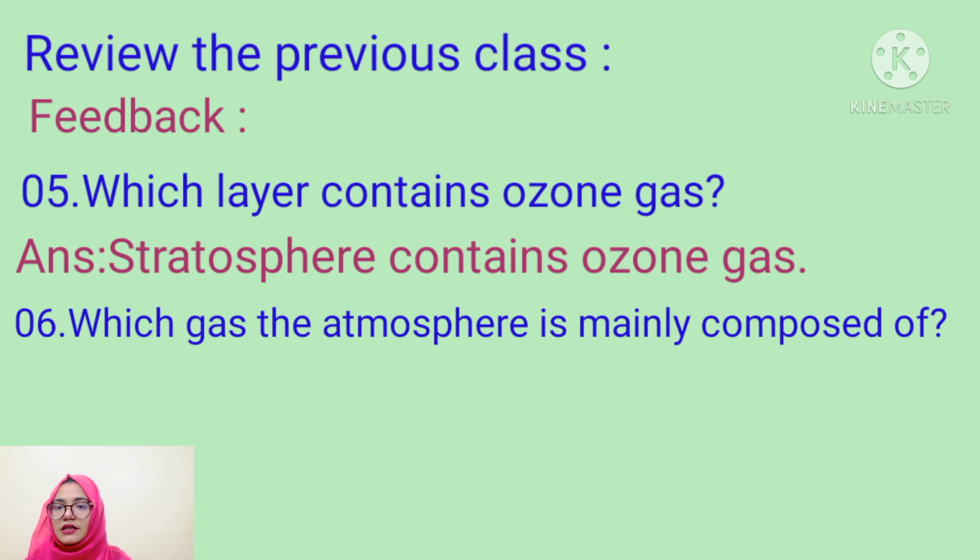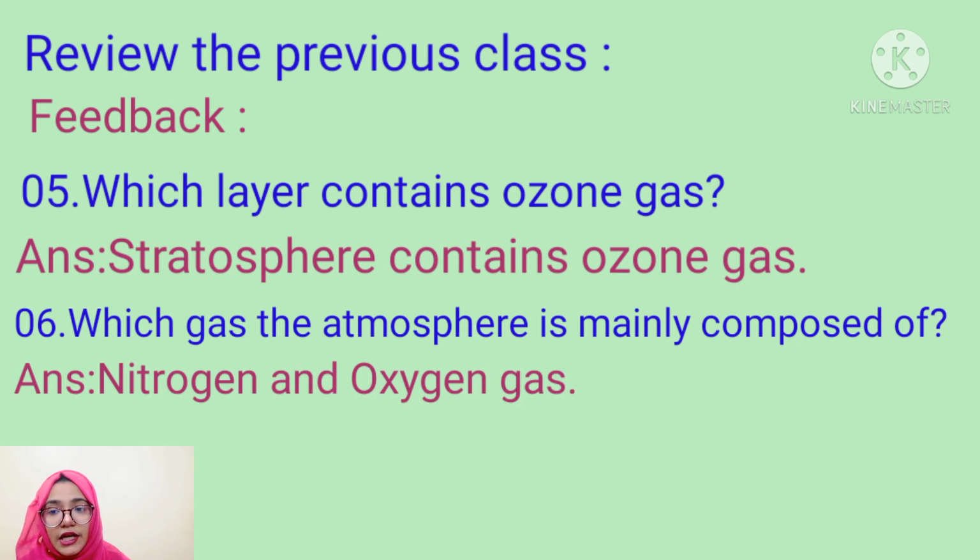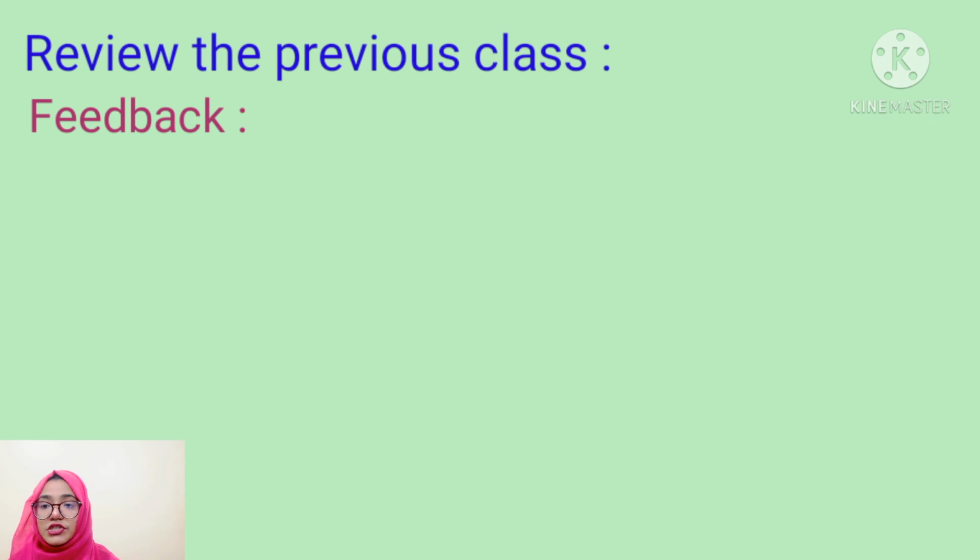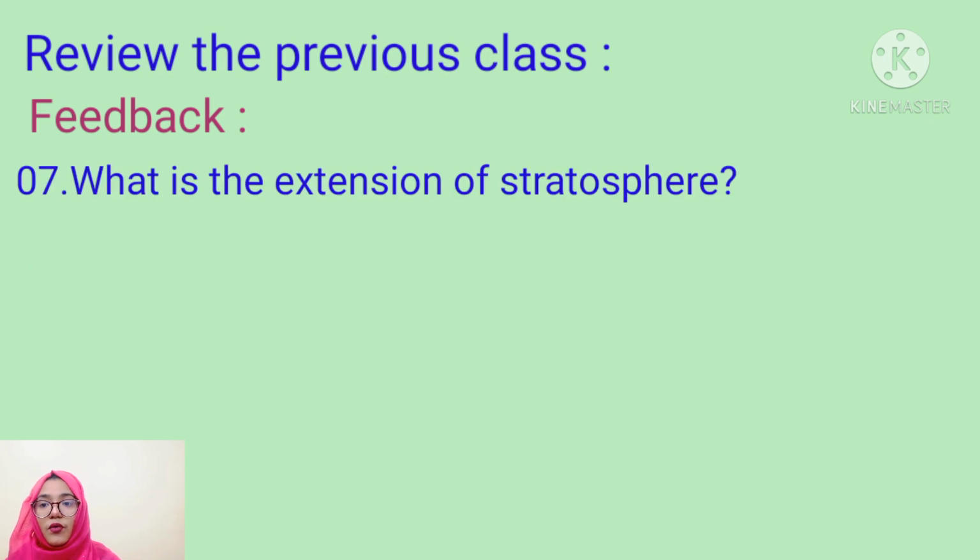The next question, question number 6. Here you can see the question on the board. Question number 6 is, which gas is the atmosphere mainly composed of? The answer will be nitrogen and oxygen gases. So nitrogen and oxygen gases are the main source or gas of the atmosphere. Next question, question number 7. What is the extension of the stratosphere? Can you tell me the answer?